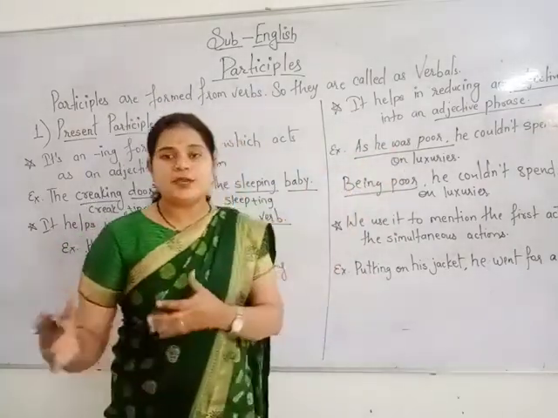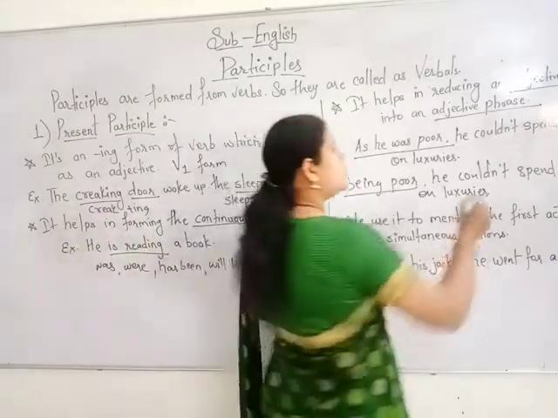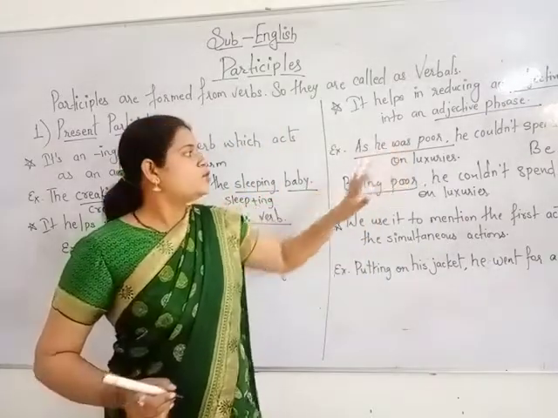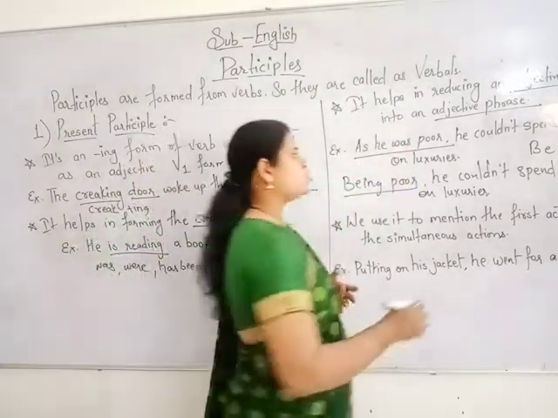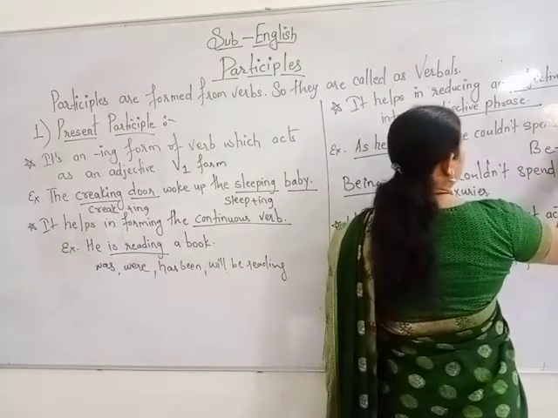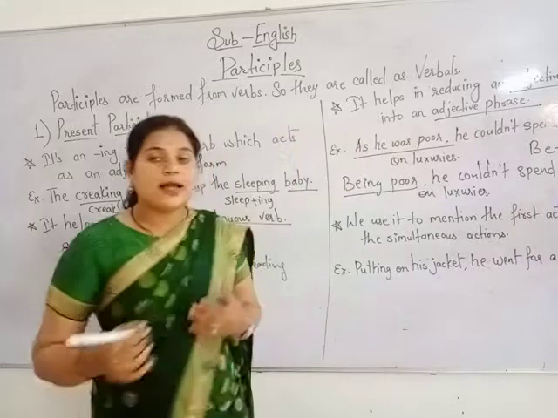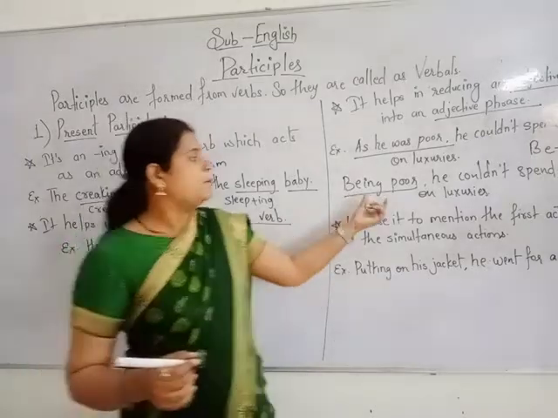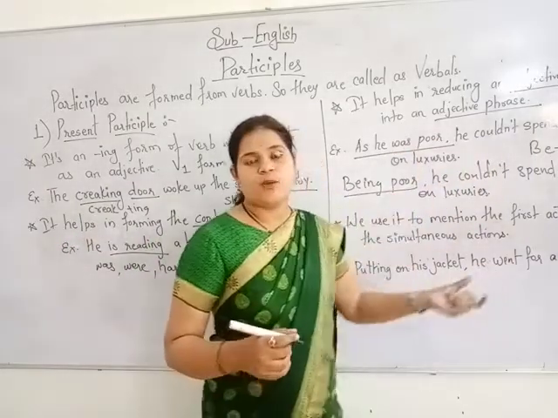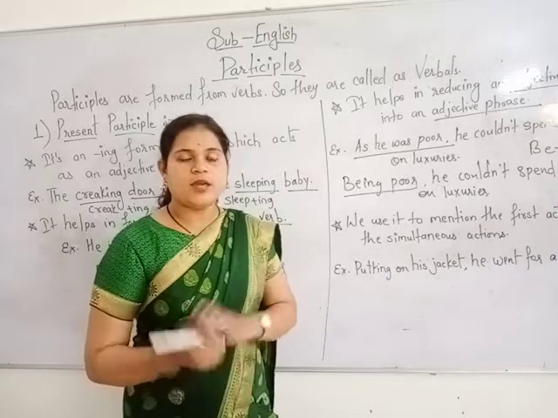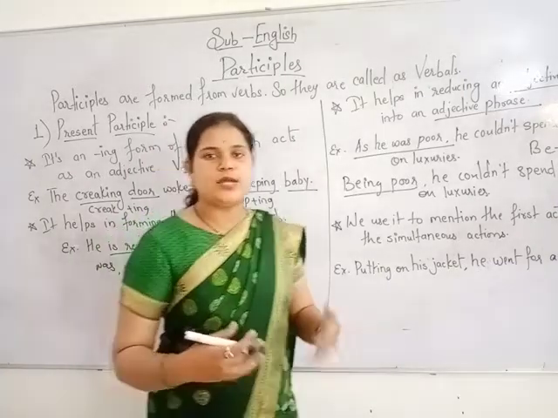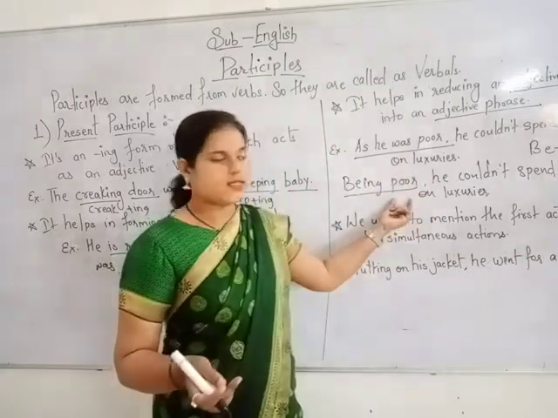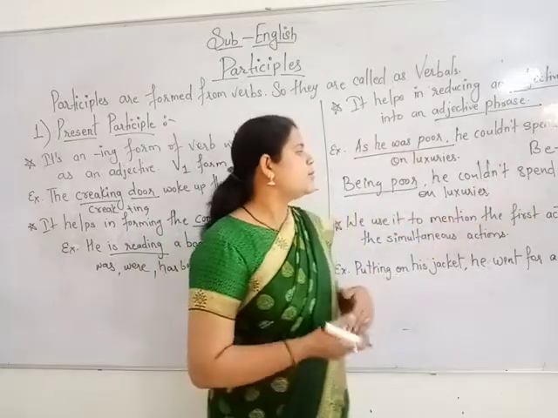"Was" represents the be form, right? So "be" is the be form of "was". When I say V1 plus ing, it means be plus ing form. So I have omitted the subject and "as", and in that place I have written "being poor", because "was" is formed from that be form. You all know what the be forms are, I don't have to teach you that part. So "being poor" stays as it is, and he couldn't spend much on luxuries.